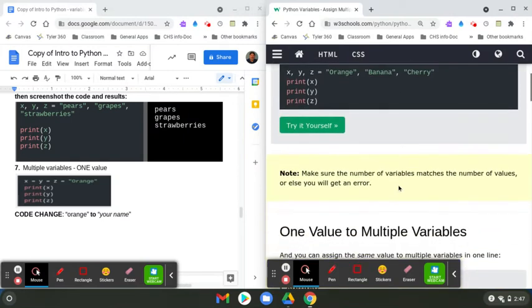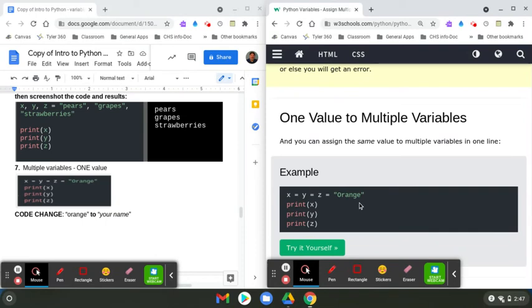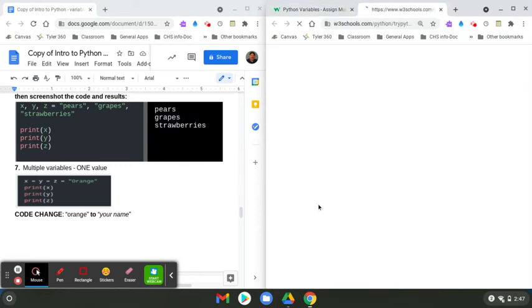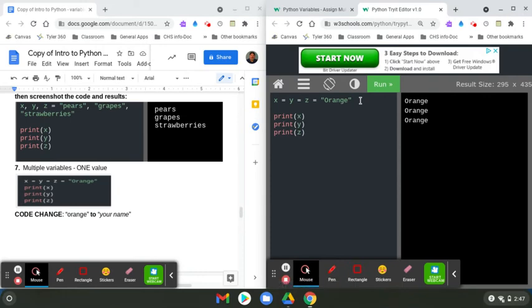Now I'm not 100% sure what we're going to use this for yet, but when I was looking at it, I said, yeah, this is something y'all need to know. You need to understand that you can do multiple variables and have one value that it equals. So I'm going to go ahead and go to try it yourself, and I'm going to change orange to our name or my name and punch run just to make sure it works.